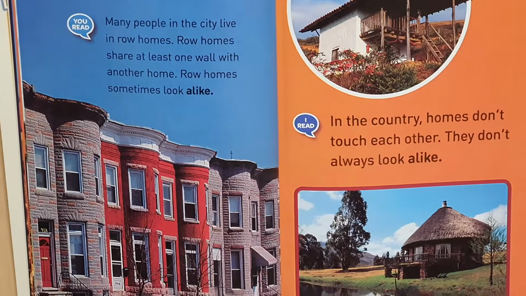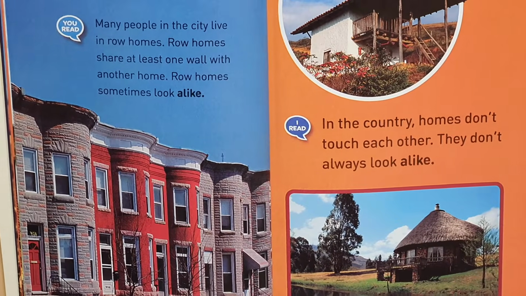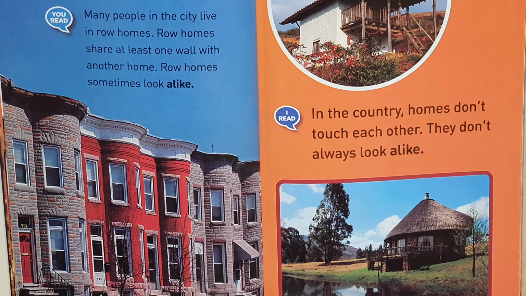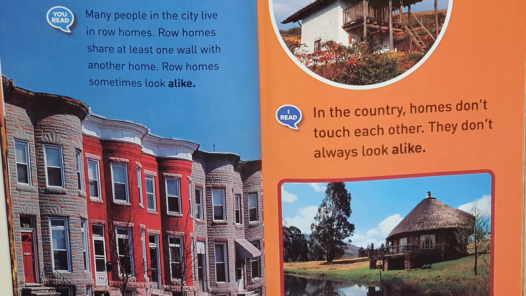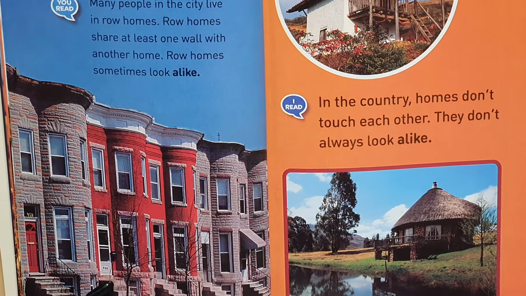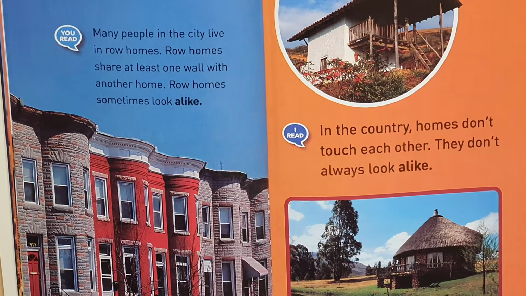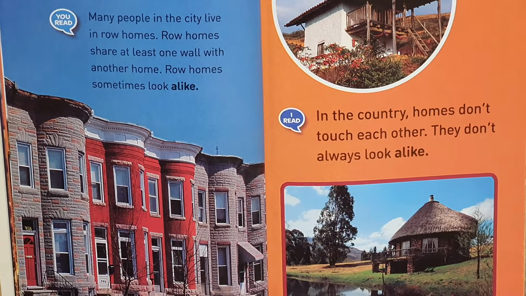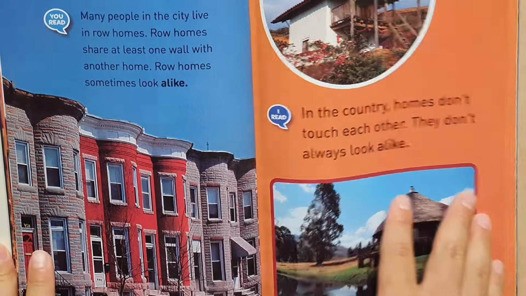Many people in the city live in row homes. Row homes share at least one wall with another home. Row homes sometimes look alike. In the country, homes don't touch each other. They don't always look alike.